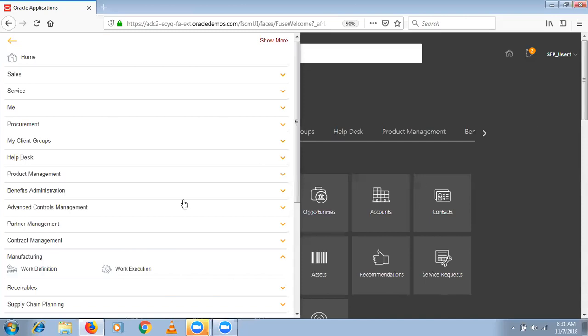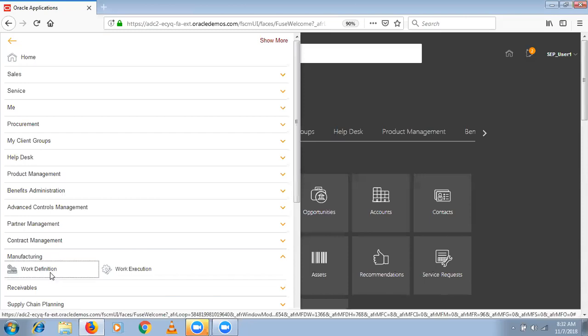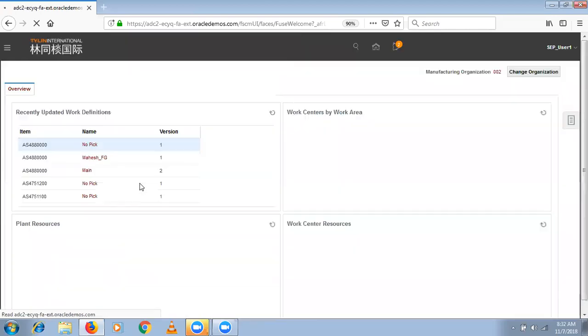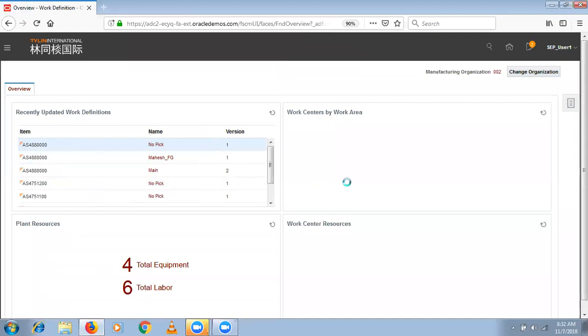For example, we gave data access. Go to work definition under manufacturing. So here, if you click on change organization, why am I able to see 002, tell me? The default organization value? No, it's not like that.